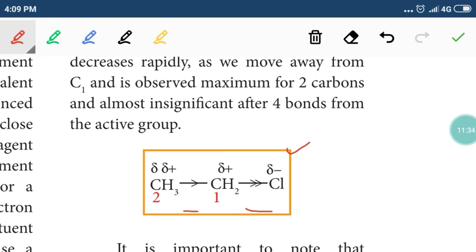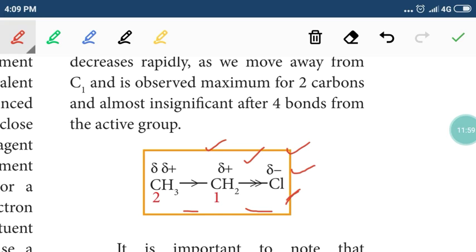We already studied what electronegativity is. It is nothing but the tendency of an atom in a molecule to attract the shared pair of electrons towards itself. So the shared pair of electrons is moving towards the more electronegative chlorine. Because of this displacement, the more electronegative chlorine gets a slightly negative charge, and the less electronegative carbon gets a slightly positive charge.